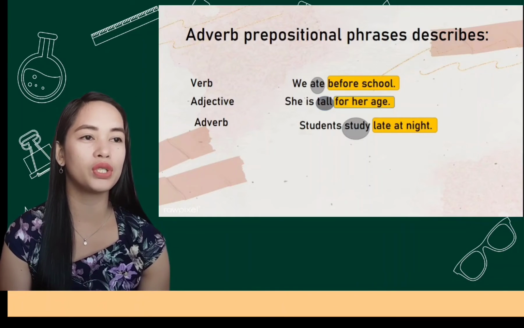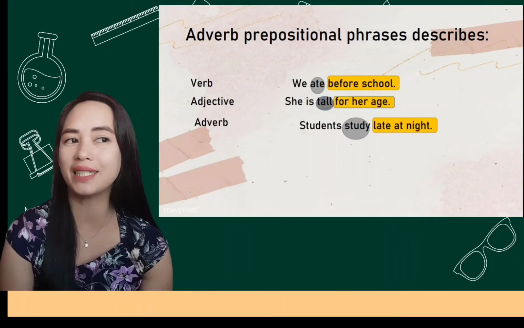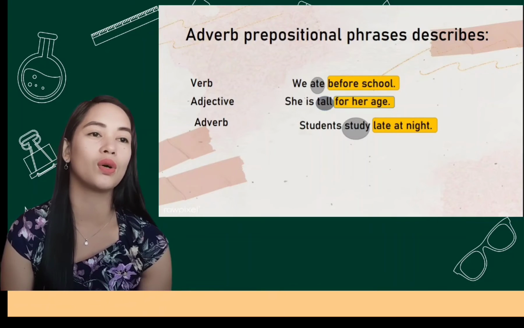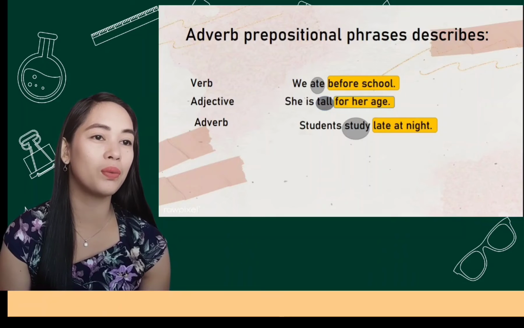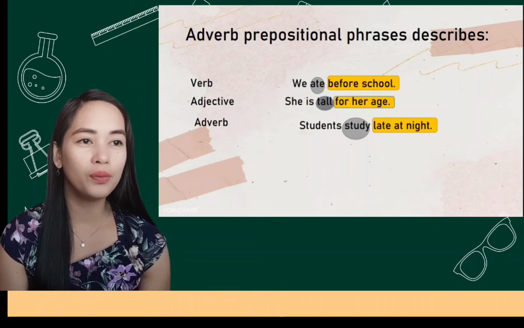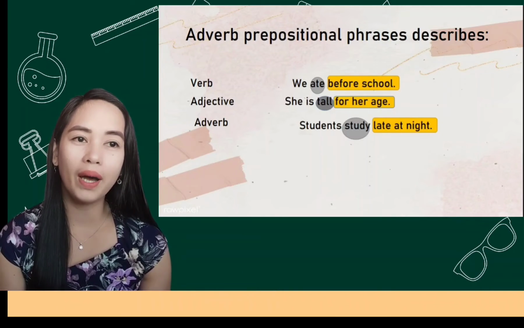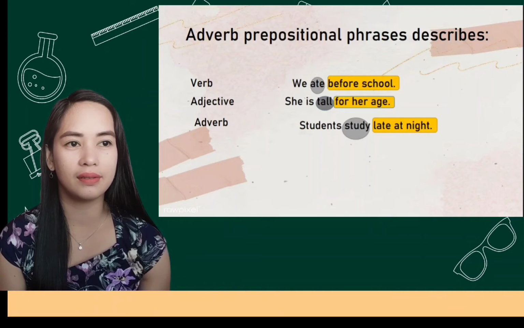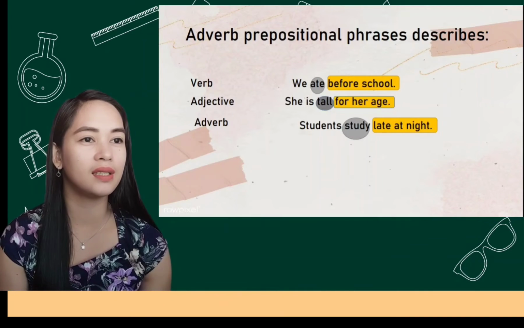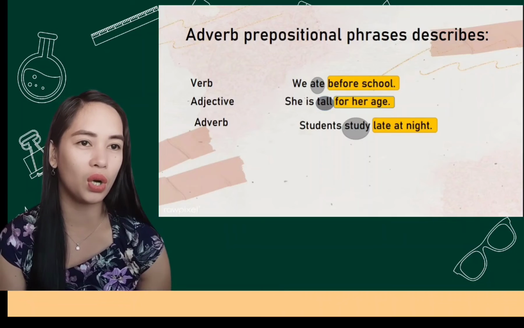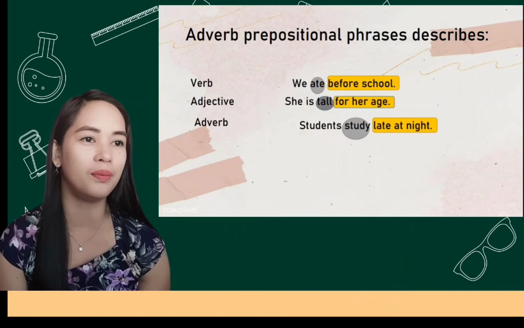Before school. Before school tells us when we eat, so it describes the word eat. What kind of word is eat? It is an action word, so it is a verb.